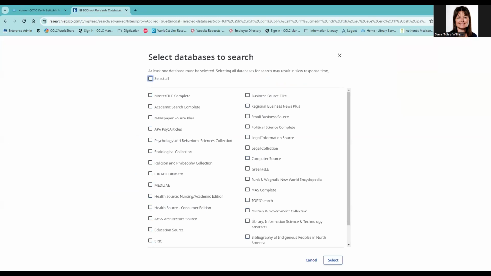EBSCOhost has a variety of databases focused on a number of different disciplines, and you want to select databases that have psychology content. The first two listed, Master File Complete and Academic Search Complete, are broad general databases that cover lots of disciplines, including psychology, so select those. Then scroll down a bit and you'll see that two databases, APA Psych Articles and Psychology and Behavioral Sciences Collection, focus on psychology, so choose those as well, then go to the bottom and click Select.